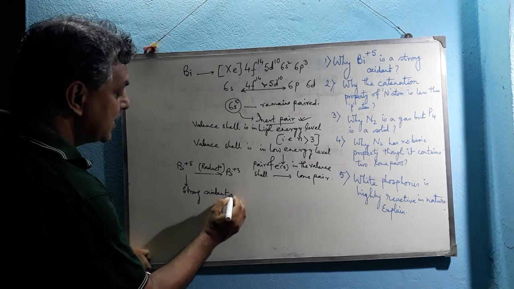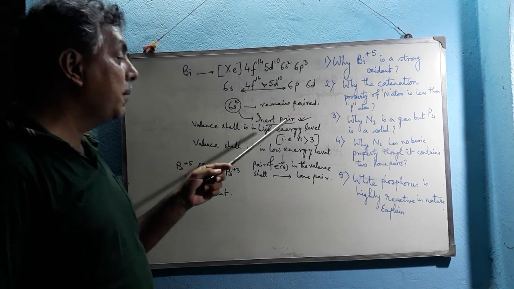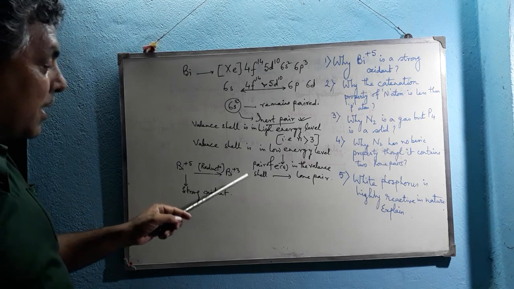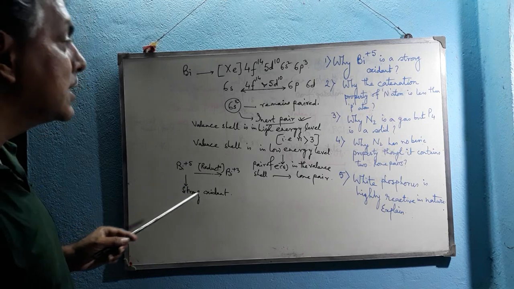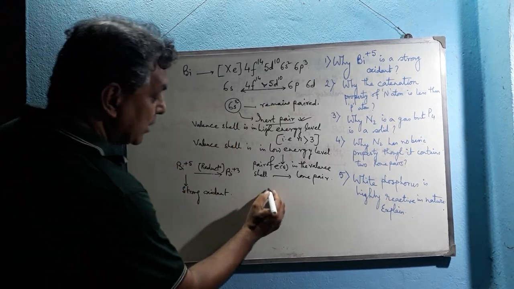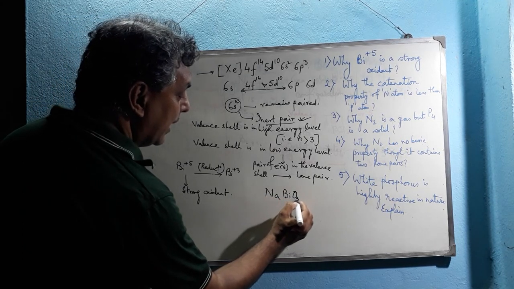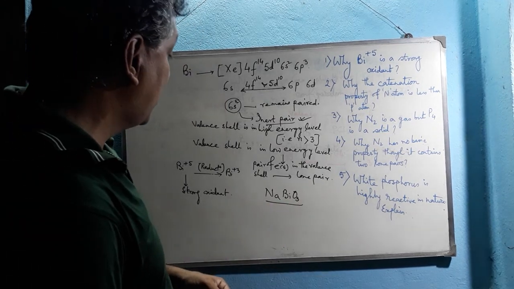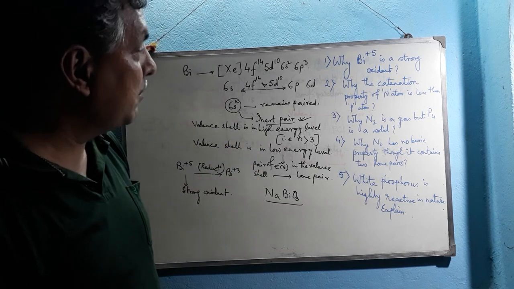Bismuth plus 5 is an unstable species due to the inert pair effect of bismuth, and it itself gets reduced and hence can act as a strong oxidant. Just like sodium bismuthate, NaBiO3, it is a very strong oxidant and is used as a laboratory reagent.